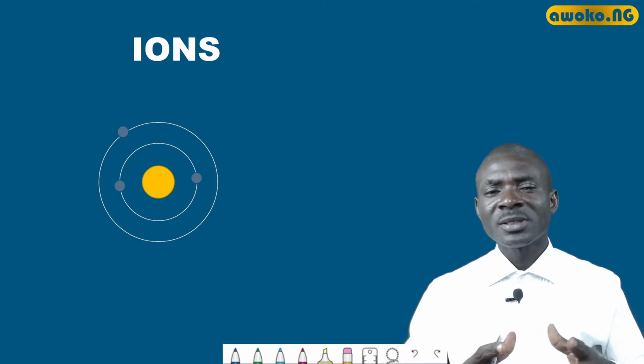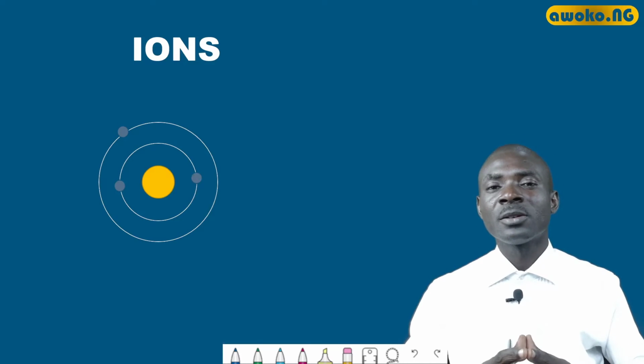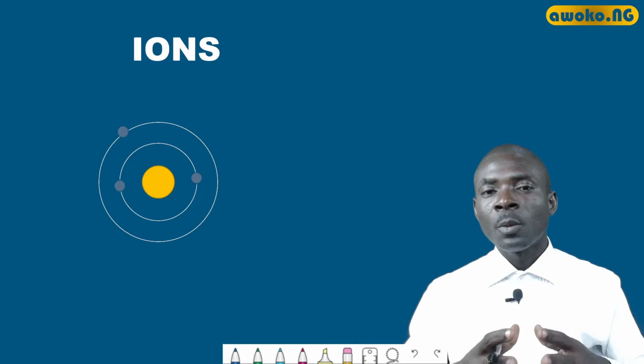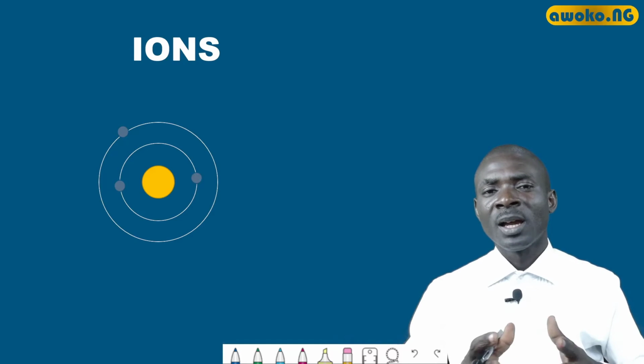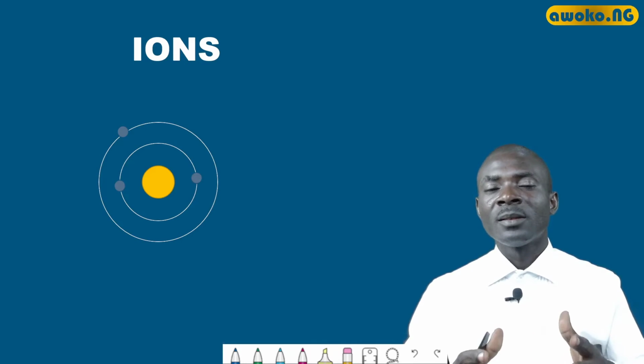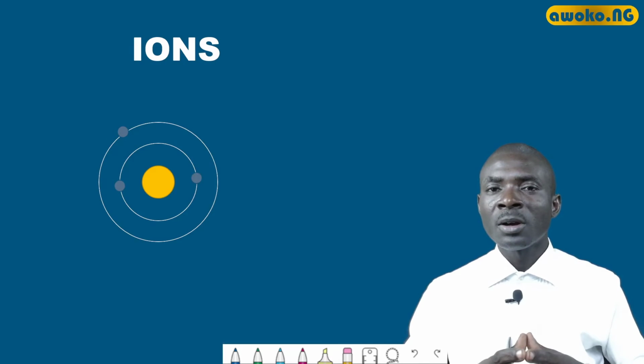The positive ions are the metallic ions, while the negative ions are the non-metallic ions. Metallic ions are the ions from metals, while non-metallic ions are the ions from non-metals. How then are positive ions produced, or how are positive ions generated? They are produced when metals undergo loss of electrons during ionization.